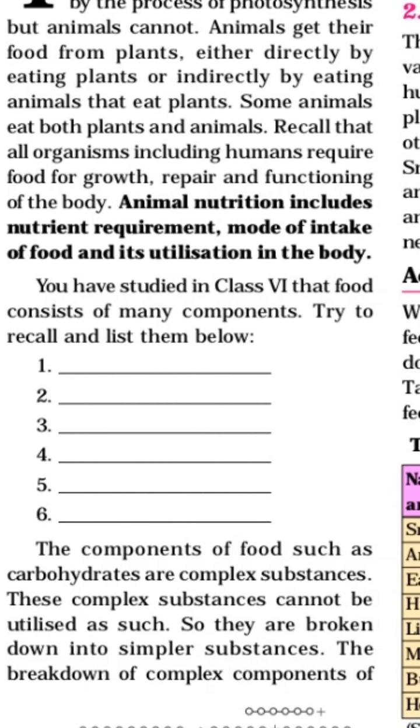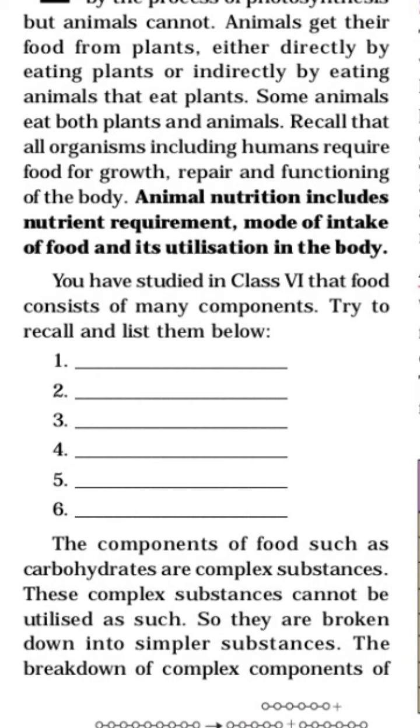You have studied in class 6 that food consists of many components. Try to recall and list them below. In class 6, chapter 2, components of food, we learned there are six major components: first, protein; second, carbohydrates; third, fats; fourth, vitamins; fifth, minerals; sixth, water and dietary fibers.